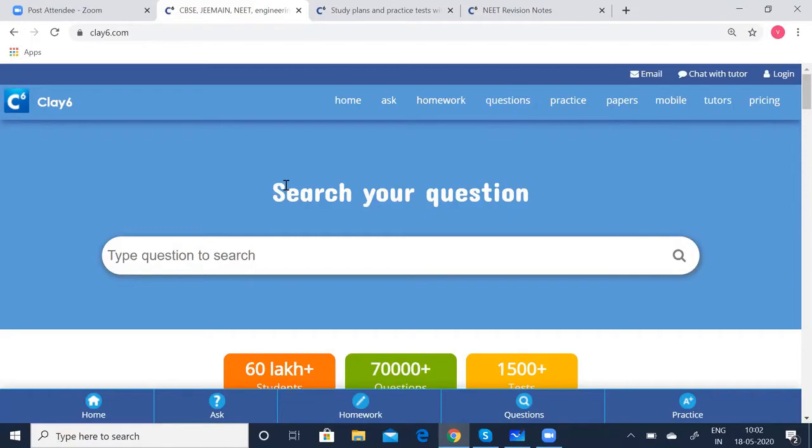Based on that, we also have the tests. So quickly, I'll tell you how to access the revision notes and the test.